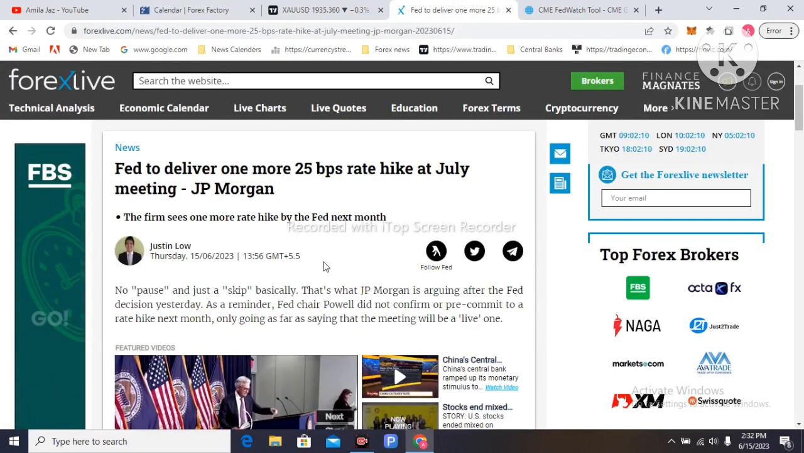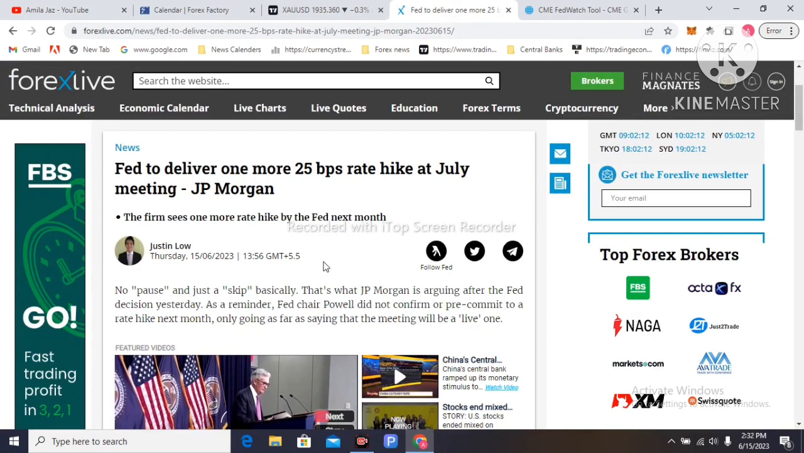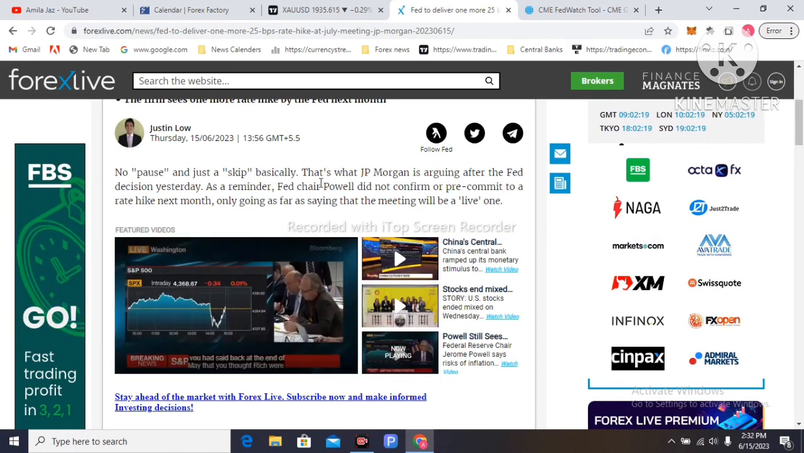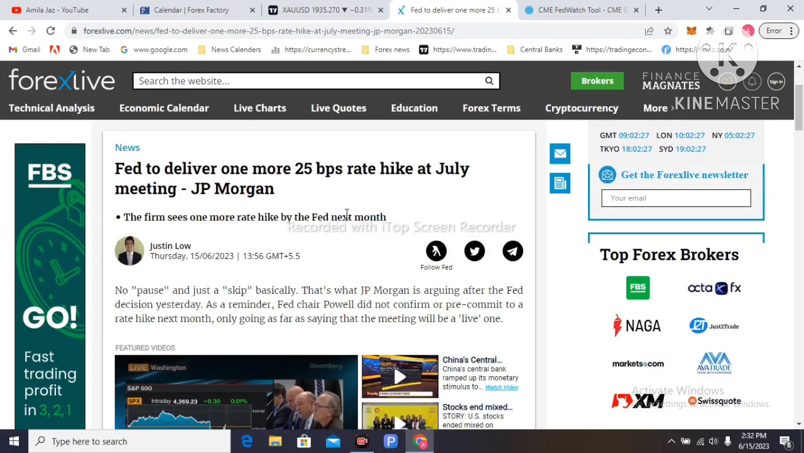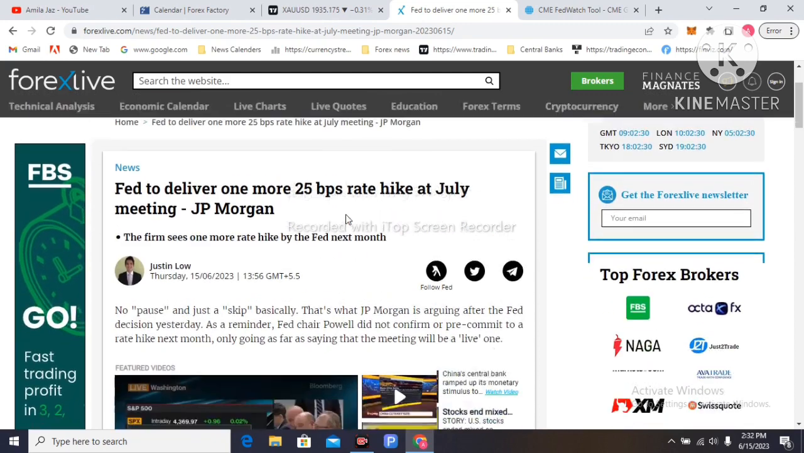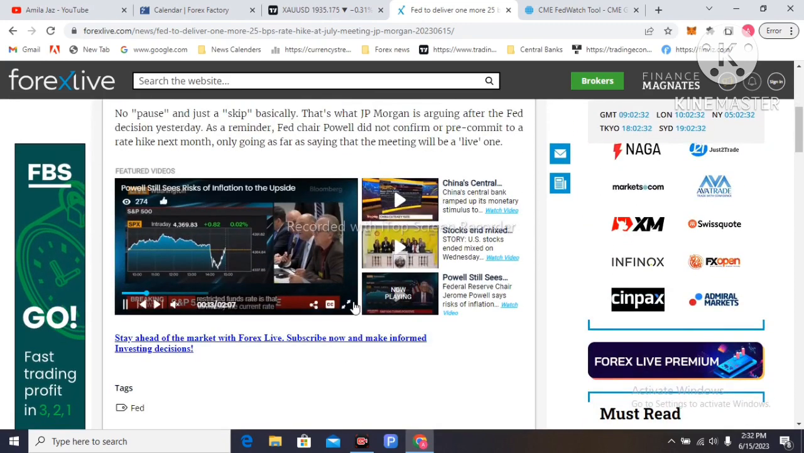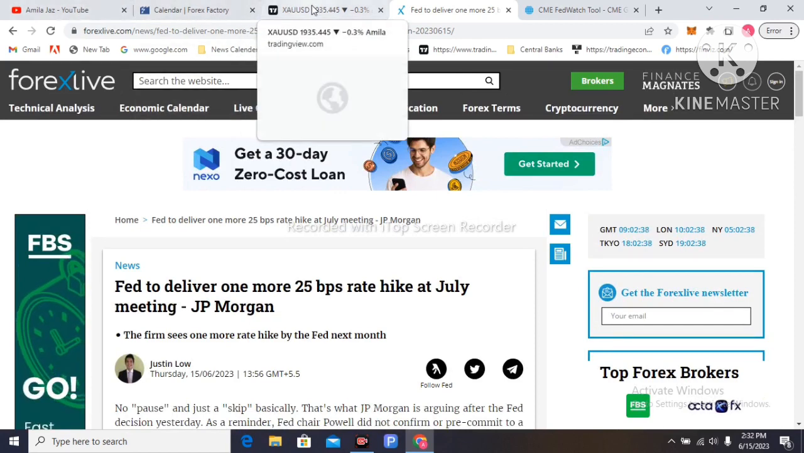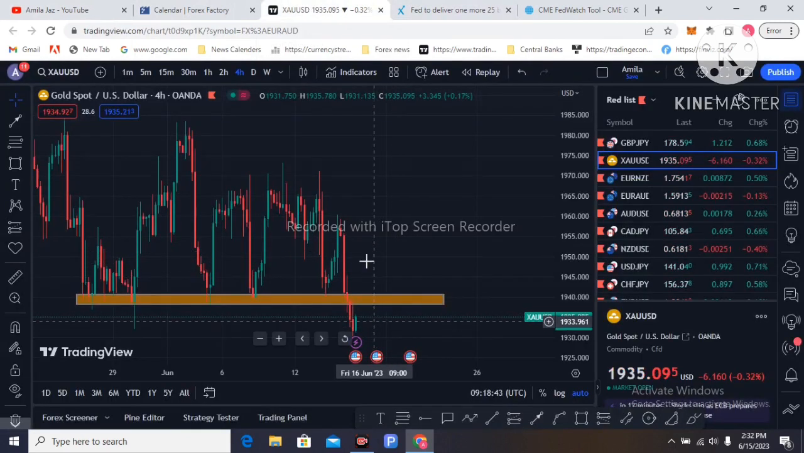Forex Live mentions the Fed is to delay one more 25 bps rate hike to the July meeting. Powell was speaking in a hawkish tone, saying there will be another one or two rate hikes coming this year. That's the hawkish tone. That is the demand for the dollar, and gold has to drop to the downside. So that's the hawkish tone of Powell.